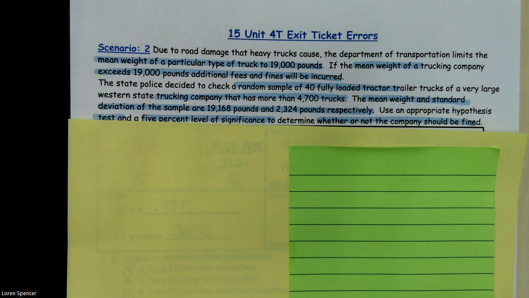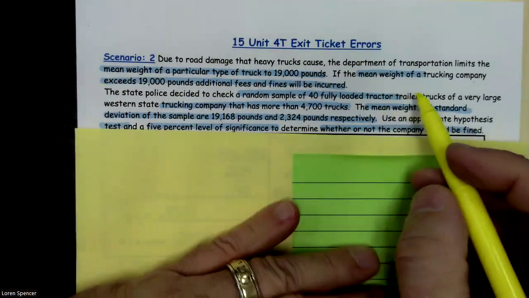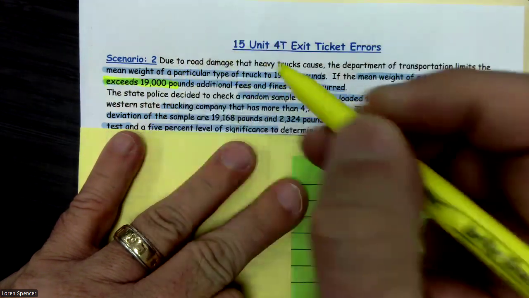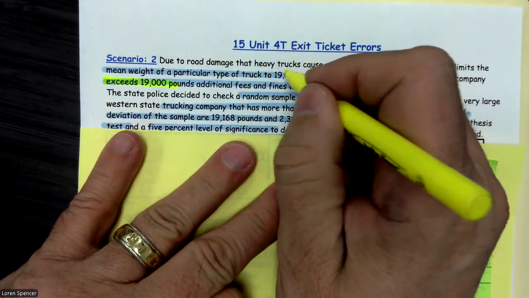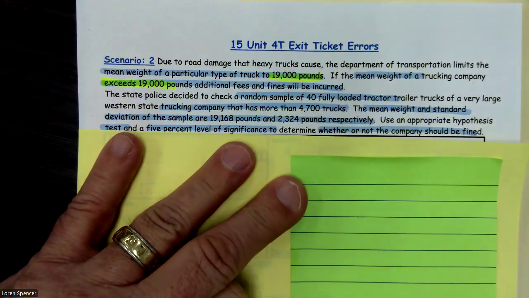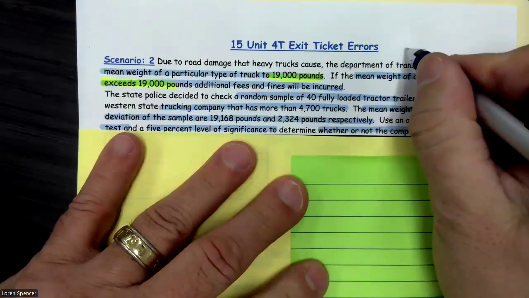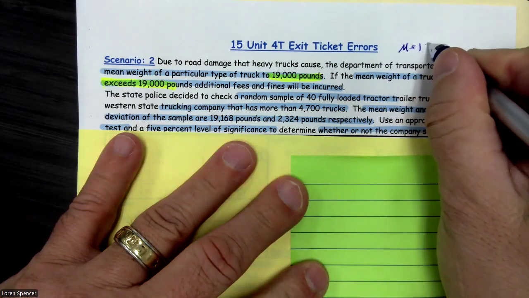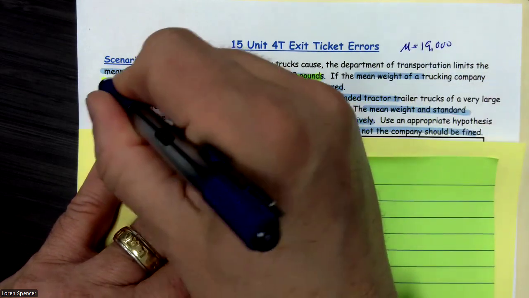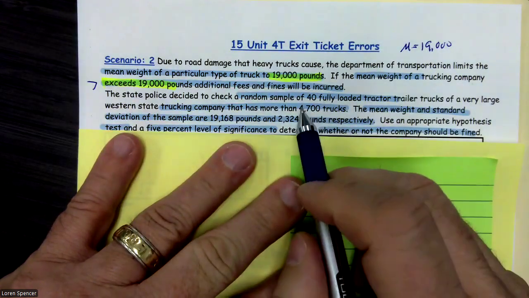Due to road damage that heavy trucks cause, the Department of Transportation limits the mean weight of a particular type of truck to 19,000 pounds. If the mean weight of the trucking company exceeds 19,000 pounds, additional fines and fees will be incurred. So this is what you're going to claim. The claim is 19,000, and the alternative will be greater than 19,000.